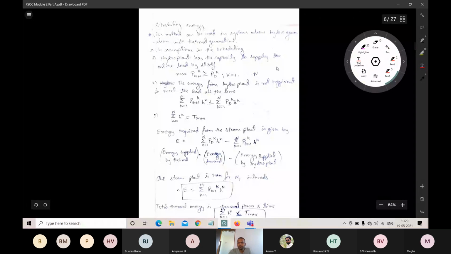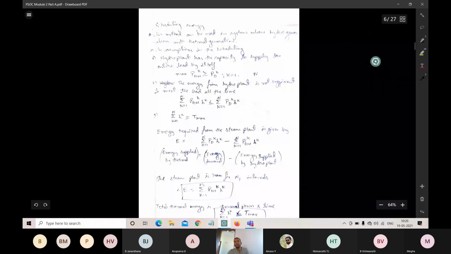So PGHK should be greater than or equal to PDK. PGH is the hydel power generation, the power generated using the hydel at the kth interval. PD raised to K is the power demand, the load demand at interval K. K is always from 1 to N, where N is any number. So this is the first assumption.